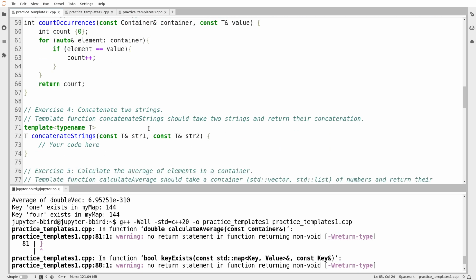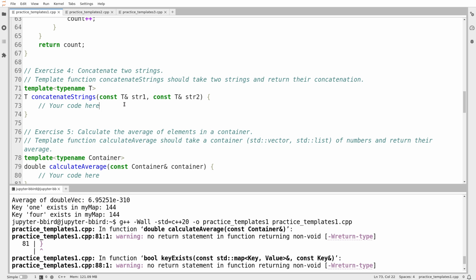So that's count occurrences. Now let's do this one. Okay, this one's weird. So the function is called concatenate strings. And the problem is that it's taking a type t, but isn't t always going to be string? I mean, if the point of the function is to concatenate strings and it says it takes 2 strings, then aren't these always just going to be strings?